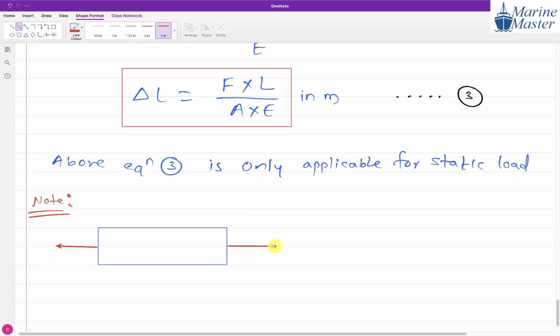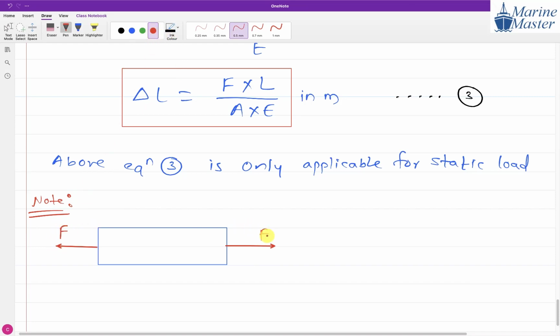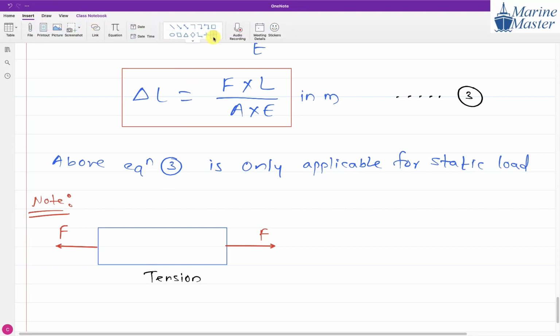Now tell me, is this the tension scenario or the compression scenario? This scenario is the tension scenario. And here the type of stress that is going to develop is tensile stress.